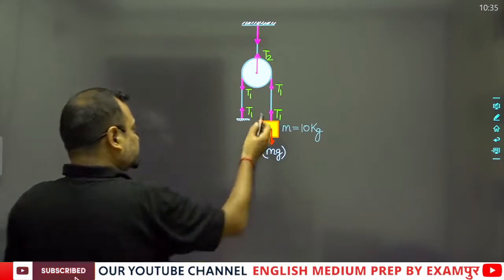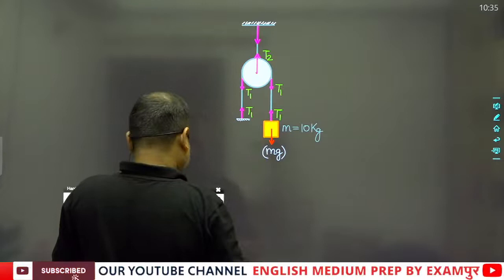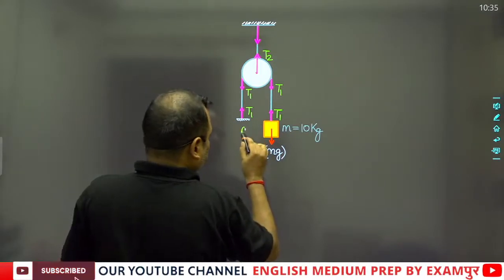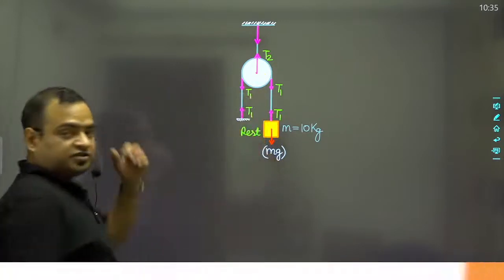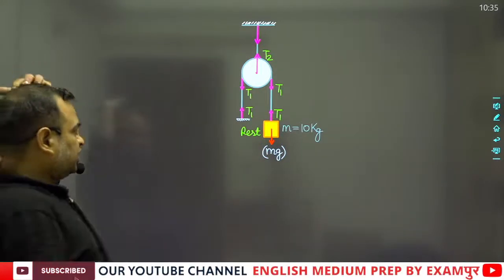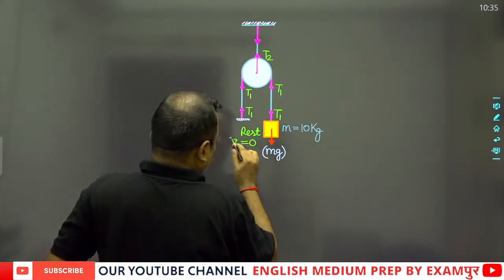But we all know that this block will remain in the state of rest because the string has been fixed, and hence we will say that the acceleration of the body will also be equal to 0.